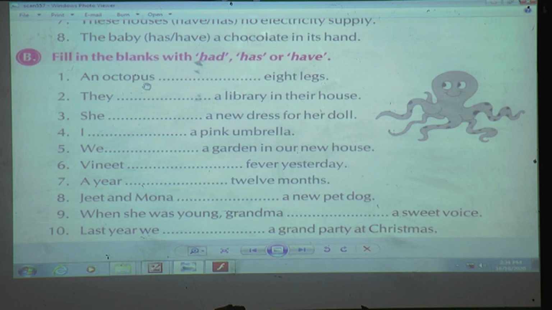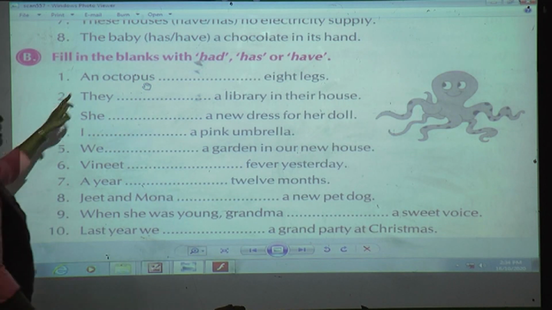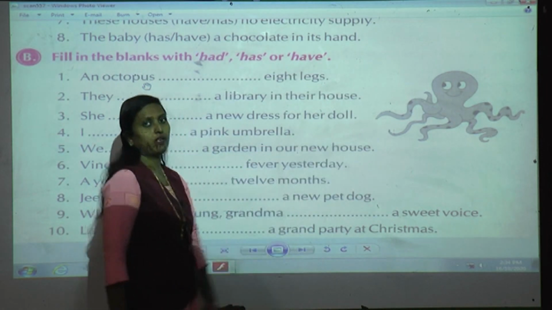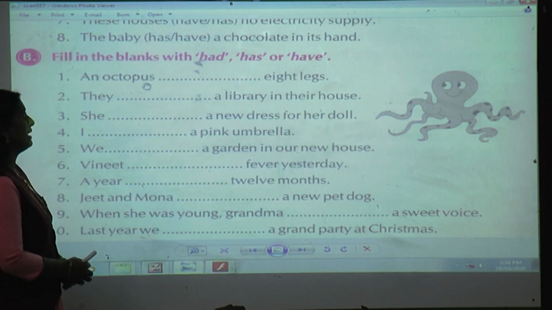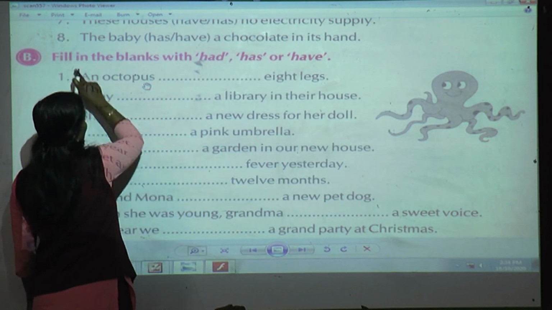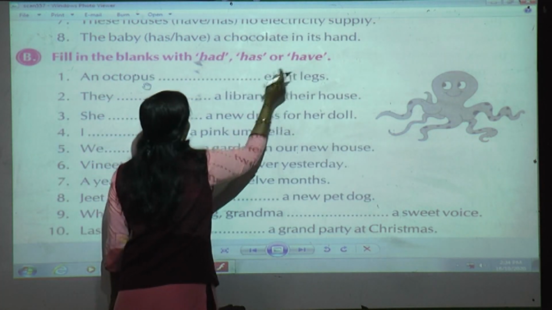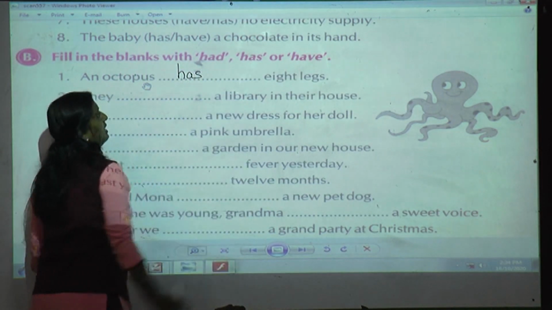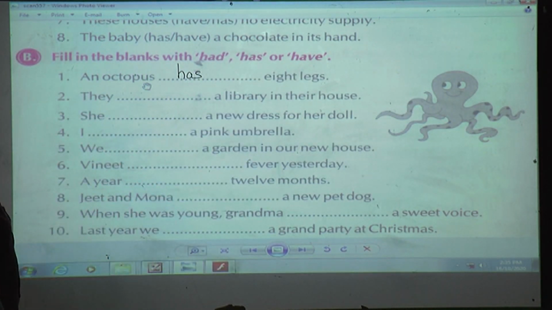An octopus dash 8 legs. Now an octopus is a single animal they have mentioned. So which verb am I going to use? You have to fill in the blanks with had, has or have. So it is singular, so I am going to use has. They dash a library in their house.